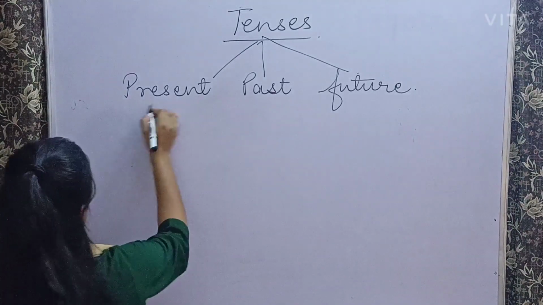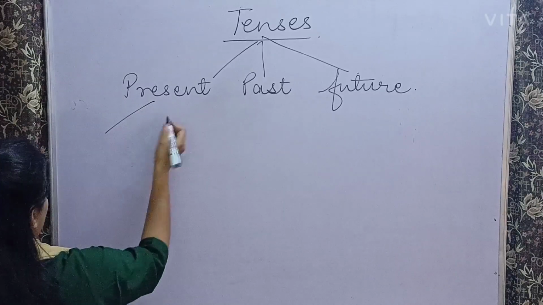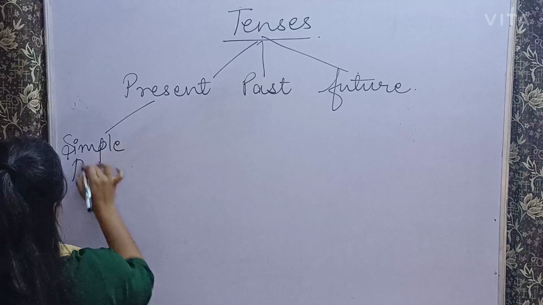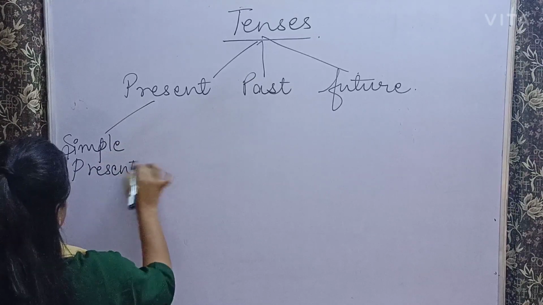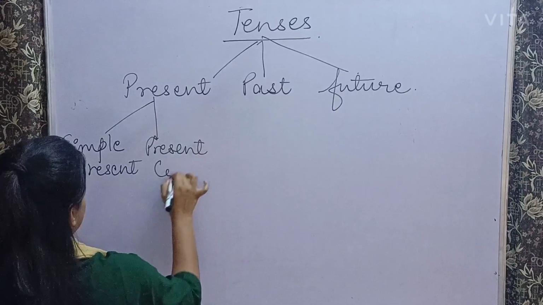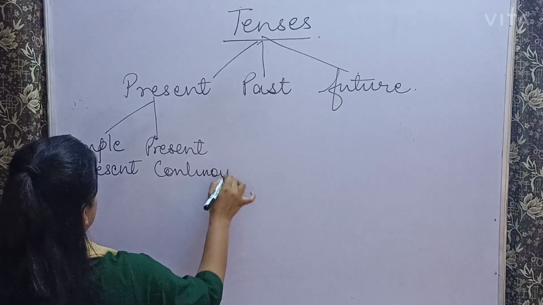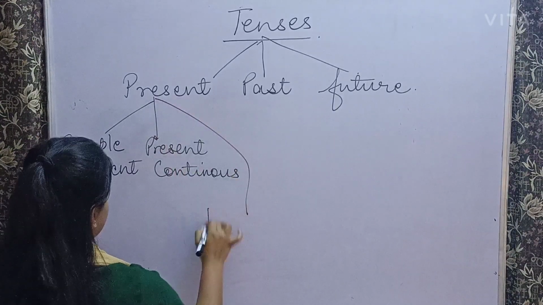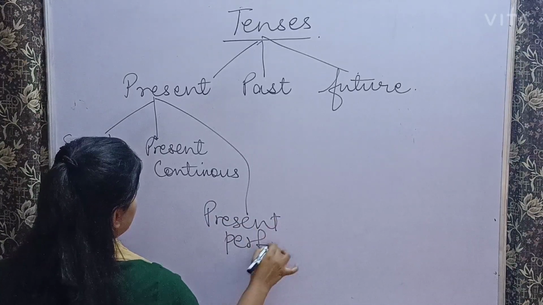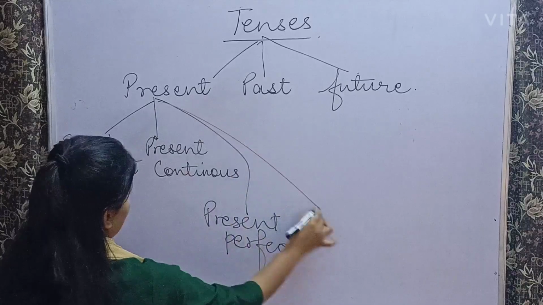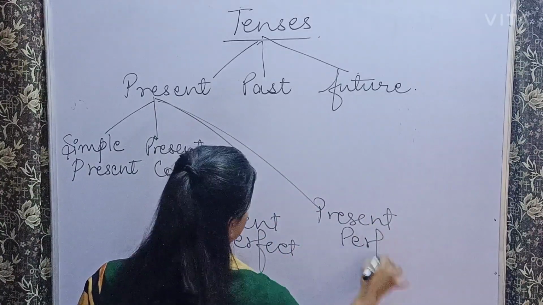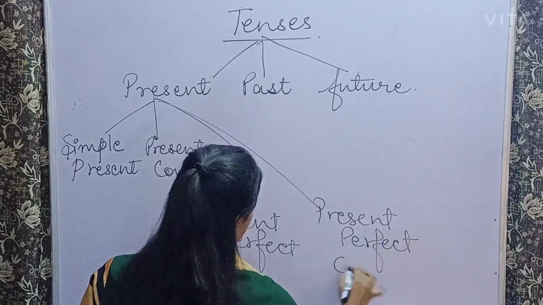Okay, so present tense is divided into four more parts, that is simple present, present continuous, present perfect, and then present perfect continuous.